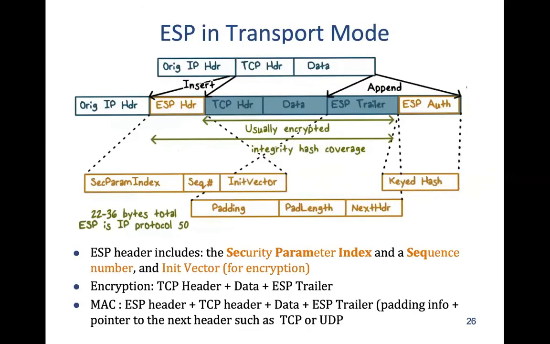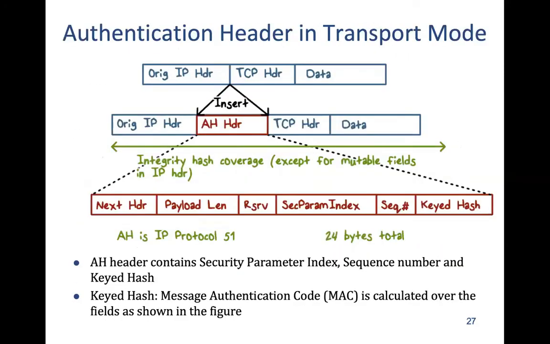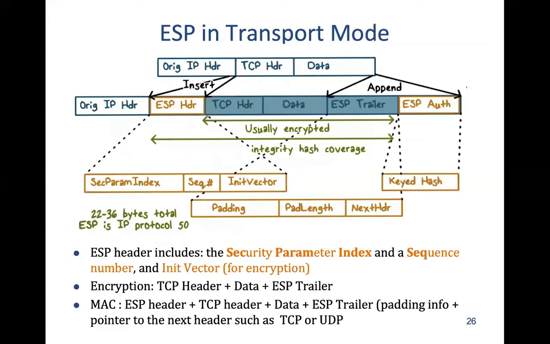And then when we are using ESP in transport mode, now, in transport mode, we are using ESP. It means that we are using encryption and also authentication. So then the original IP header will remain the same. We will insert an ESP header, and also we'll insert an ESP trailer and an authentication part. So this will get appended to the original IP packet.